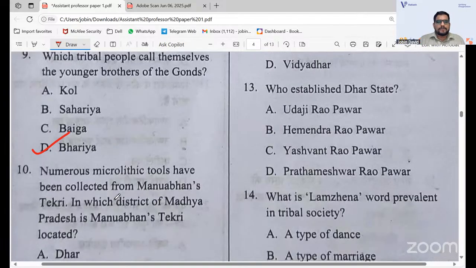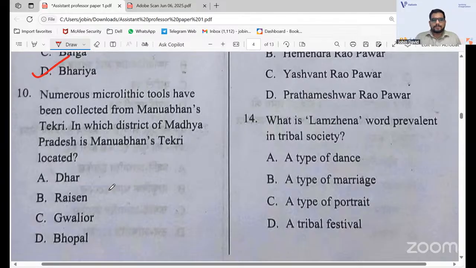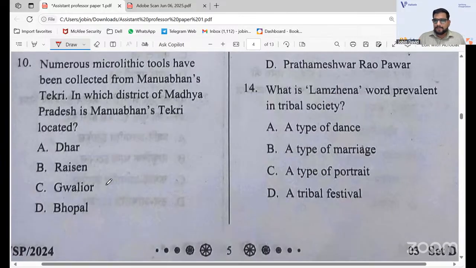Numerous microlithic tools have been collected from Manobans Tikri. In which district of Madhya Pradesh is Manobans Tikri located? The options are Raisen, Gwalior, Bhopal. When I was teaching the MPPSC Paper 1, a lot of new names were there.